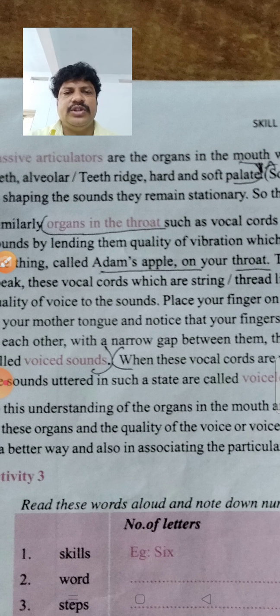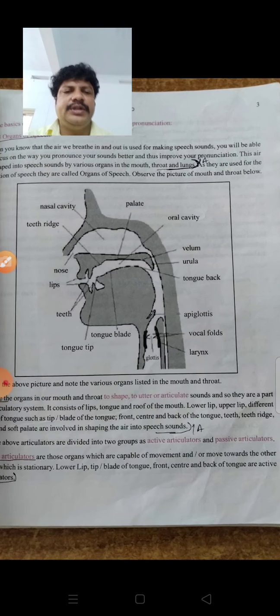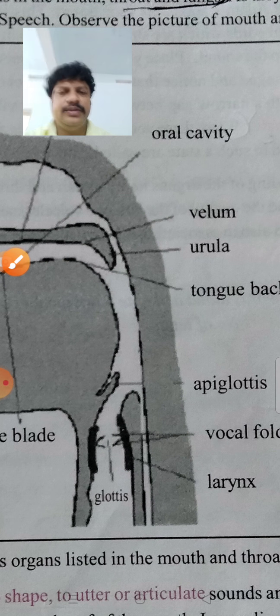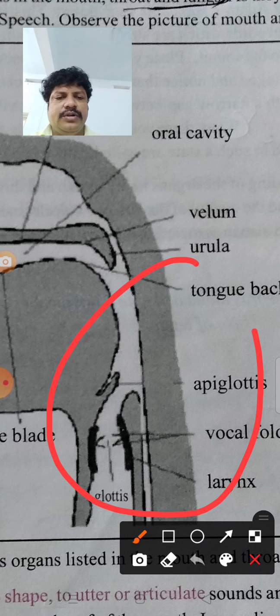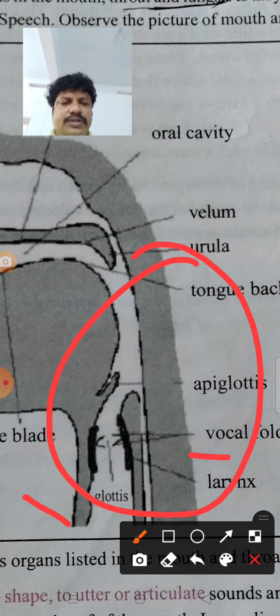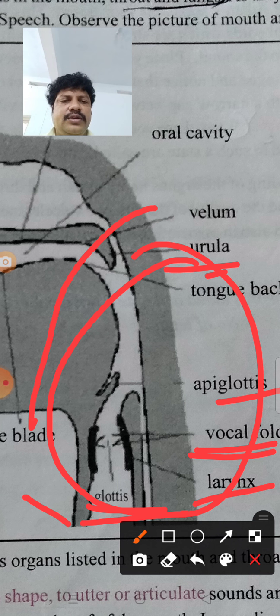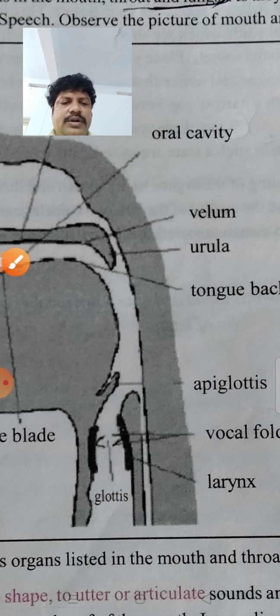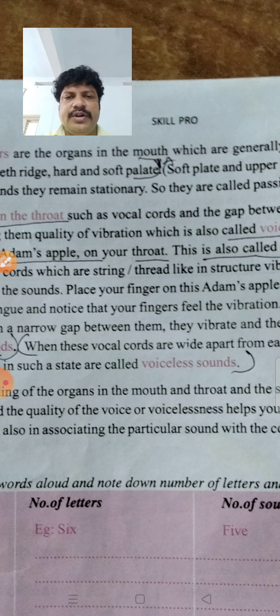Similarly, organs in the throat. Organs in the throat means, from here onwards all the organs are called throat organs. In this, what is there? Epiglottis is there, vocal cords are there, larynx is there, glottis is there, uvula is there. These are all throat organs. These throat organs also play a very important role in pronouncing sounds, without which we can't make them.